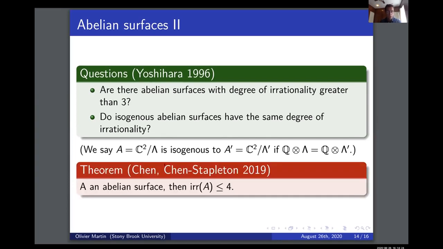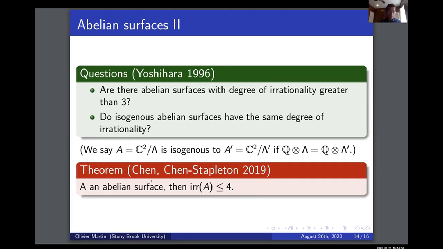What Chen did, so our Stony Brook's very own Nathan, he managed to show kind of the opposite. So the question is, are there Abelian surfaces with large degree of irrationality? And of course, it's interesting to ask, is the degree of irrationality unbounded for Abelian surfaces? This was a conjecture of Bastianelli, De Poi, Ein, Lazarsfeld, and Ullery, and what Nathan showed is that actually this is not the case. So every Abelian surface has degree of irrationality less than or equal to 4.